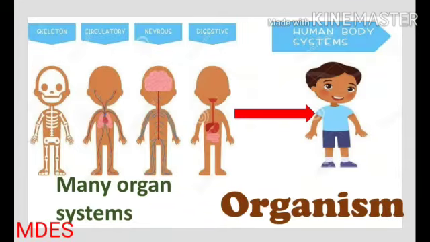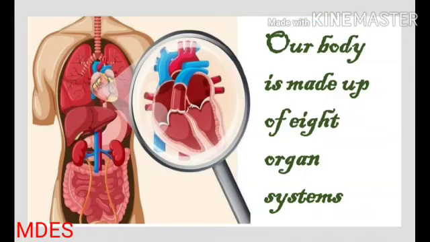Many organ systems in our body form the whole organism. These organ systems work together so that our body can function properly. We have already learned in the earlier class that our body is made up of 8 organ systems.